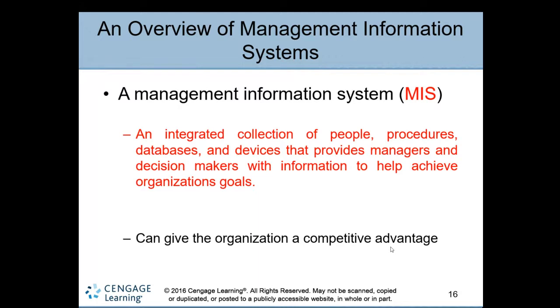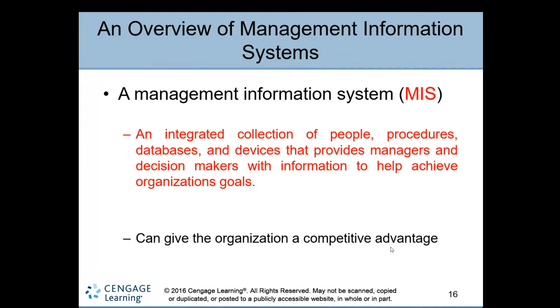So let's begin. What is the definition, or what is the function, the main purpose of MIS in an organization? A management information system is an integrated collection of people, procedures, databases, and devices that mainly provides managers and decision makers with information to help achieve organization goals.